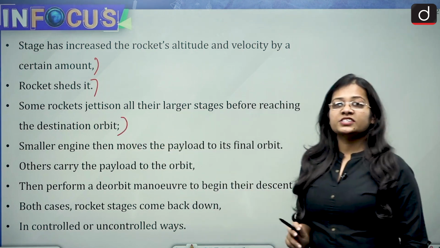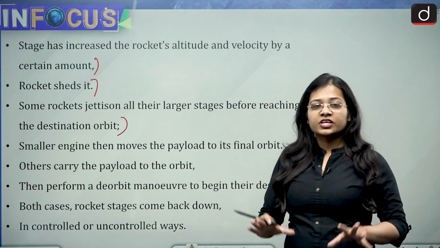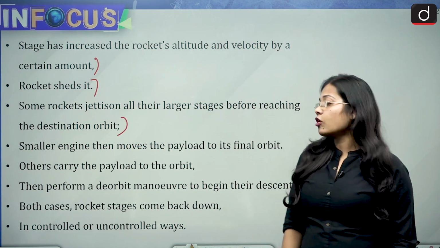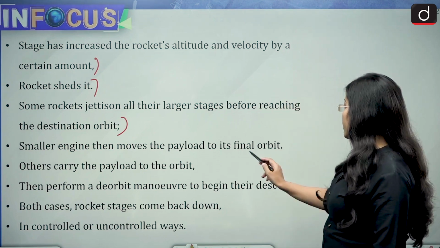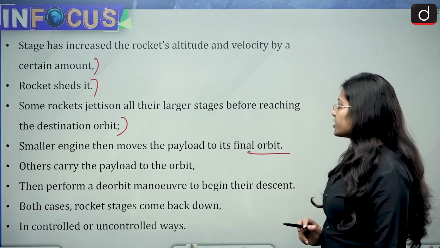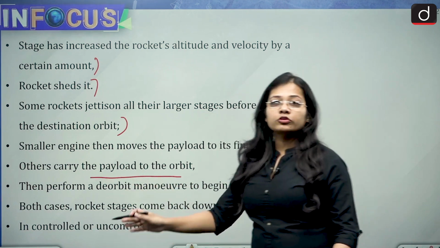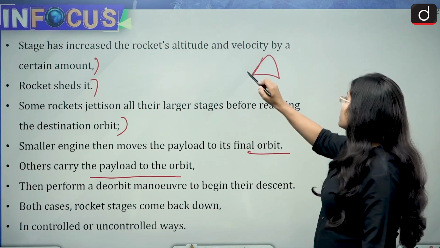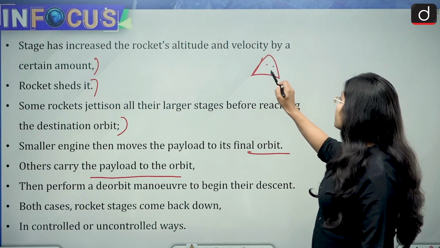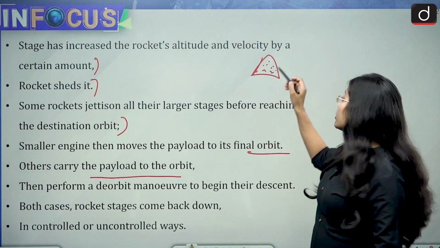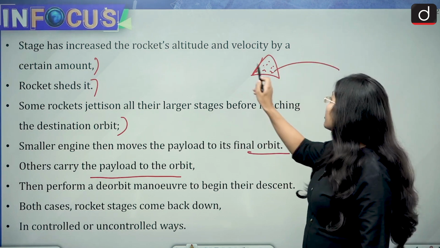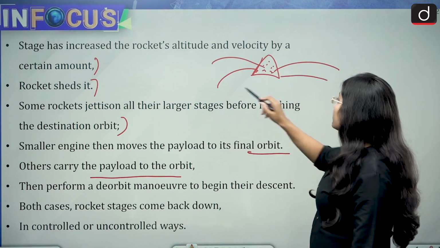So before the destination, almost all the stages of the rocket are shed off. A smaller engine then moves the payload into its final orbit. The last part which remains in a rocket is where all the payloads are kept, and when this opens, all the payloads start coming out and they perform their function.